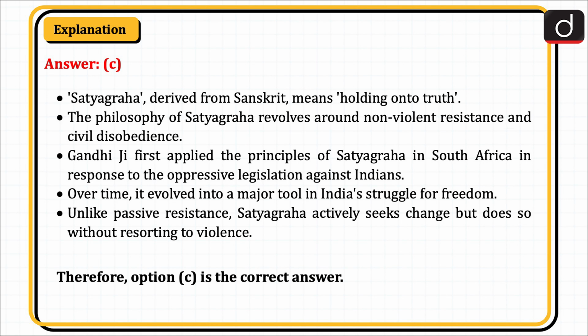Gandhiji first applied the principles of Satyagraha in South Africa in response to the oppressive legislation against Indians. Over time, it evolved into a major tool in India's struggle for freedom. Unlike passive resistance, Satyagraha actively seeks change but does so without resorting to violence. Therefore, option C is the correct answer.